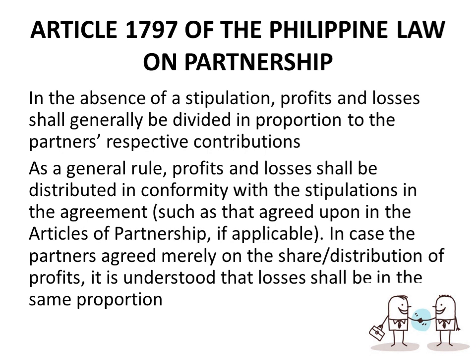Okay, but take note, since partnership is a mere agreement, like a contract and obligation, the stipulation of the parties would always be the number one priority. In the absence of stipulation, we follow the law, which is the distribution of profit divided in proportion to their respective contribution.